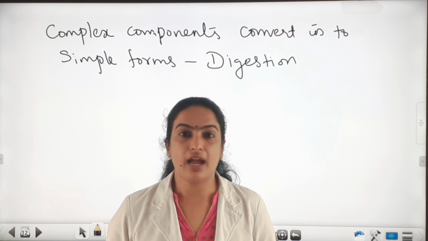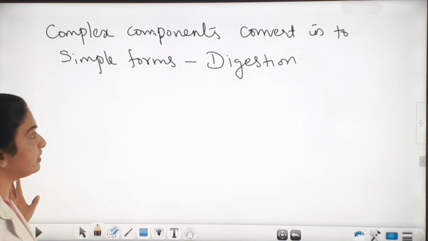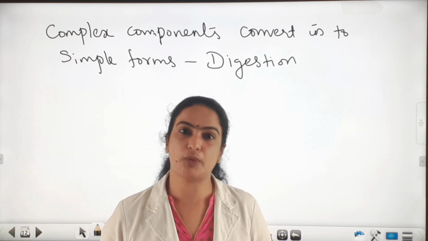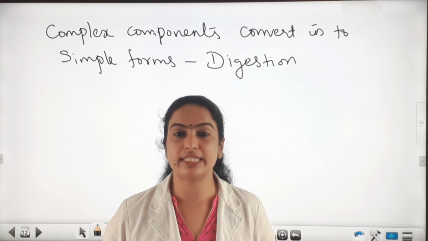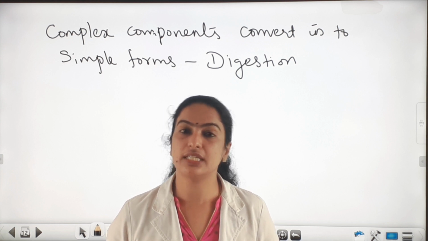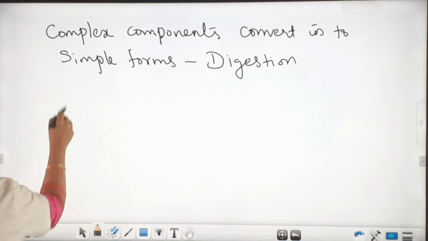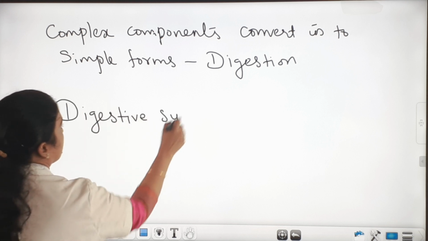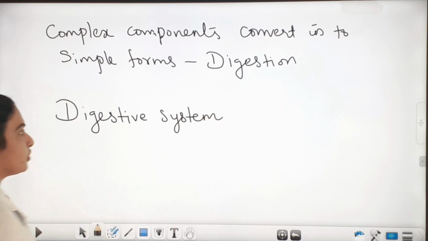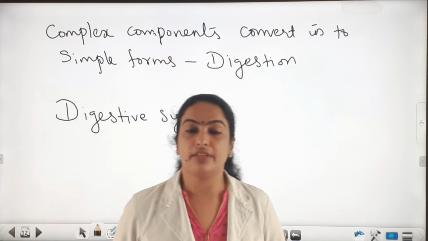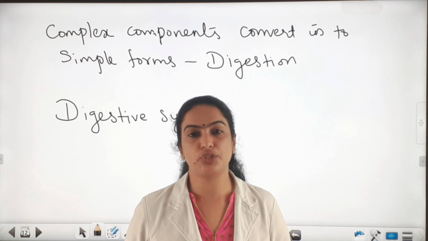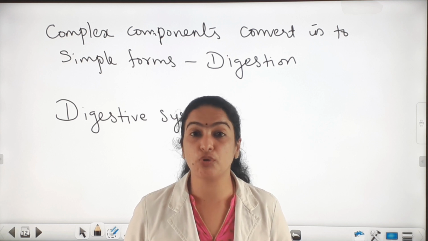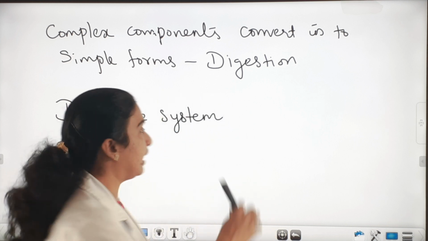Is it clear? And in case of human beings, they are having an advanced system to do this process, and that system is called digestive system. So in higher organisms, they are having an advanced system to do the digestion process, and that system consists of a group of organs which are involved in digestion.